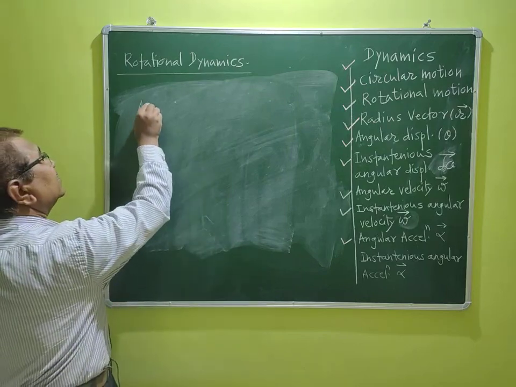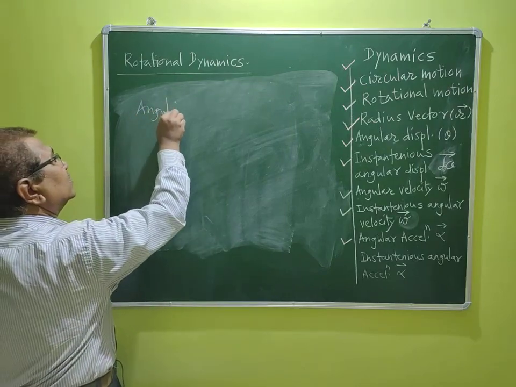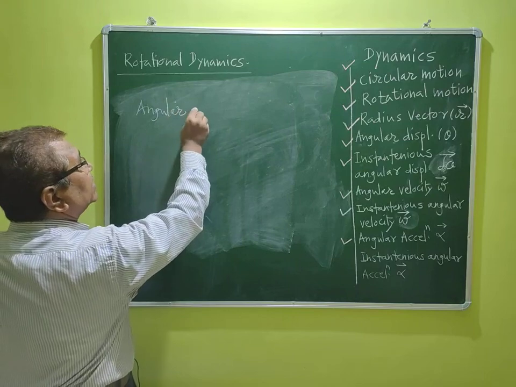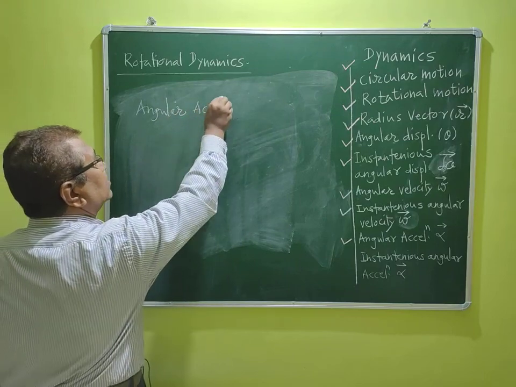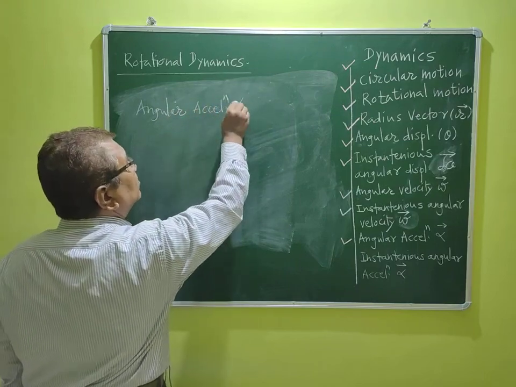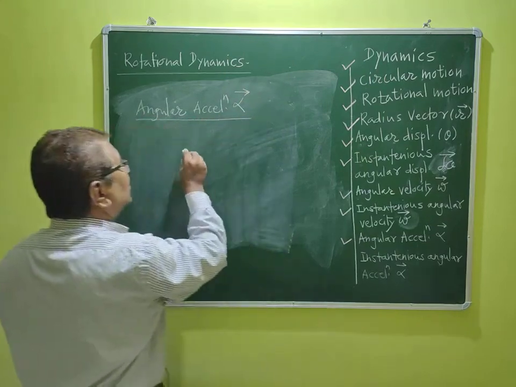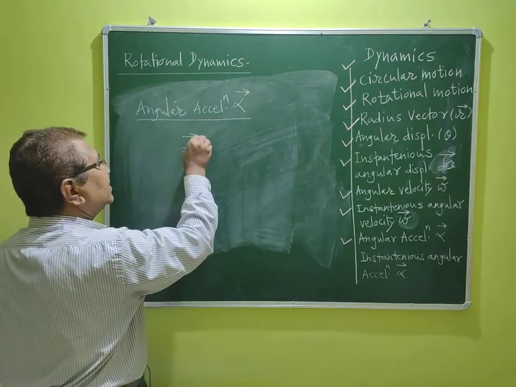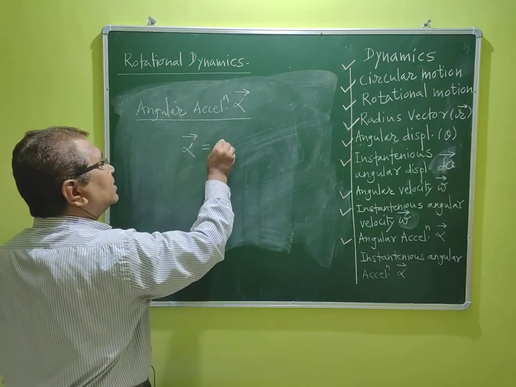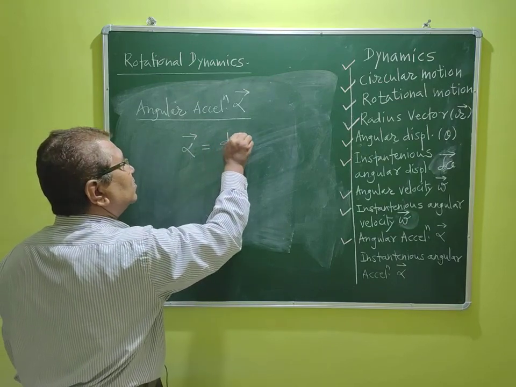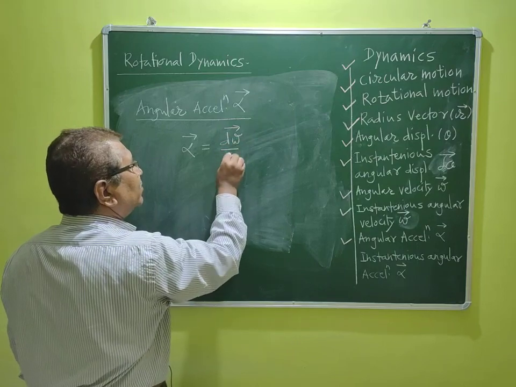We can write here angular acceleration. So the formula of angular acceleration is like this: alpha is equal to d omega vector by dt.